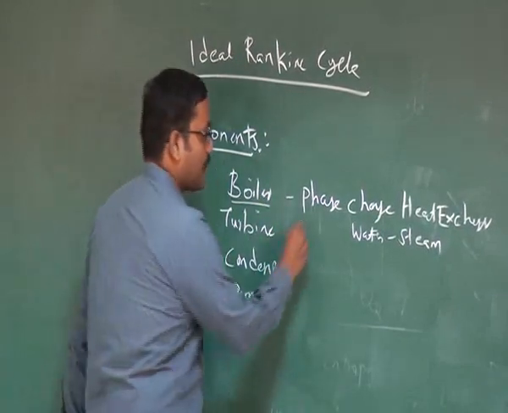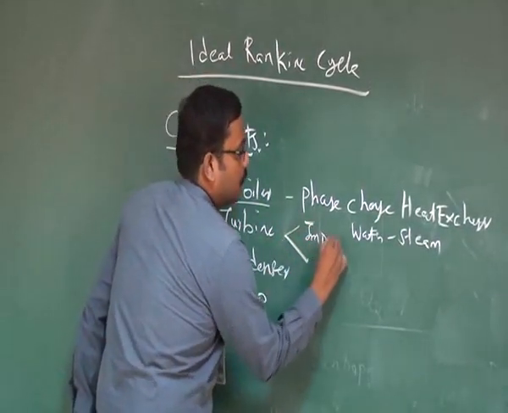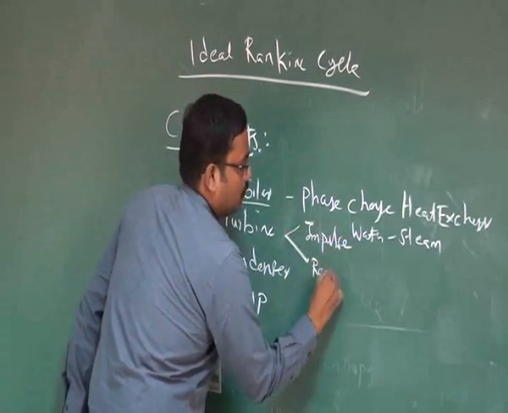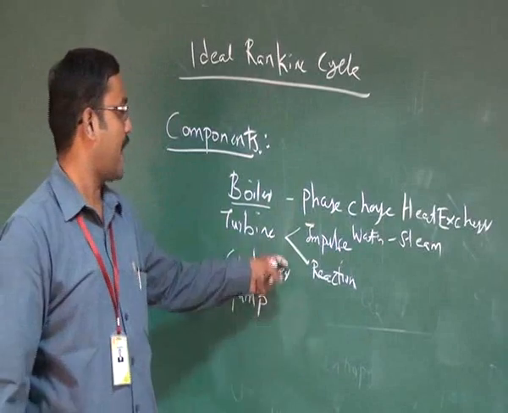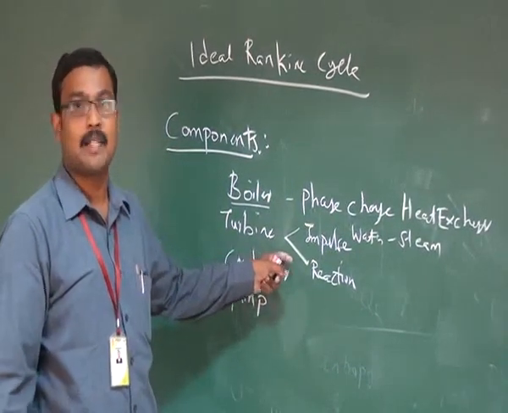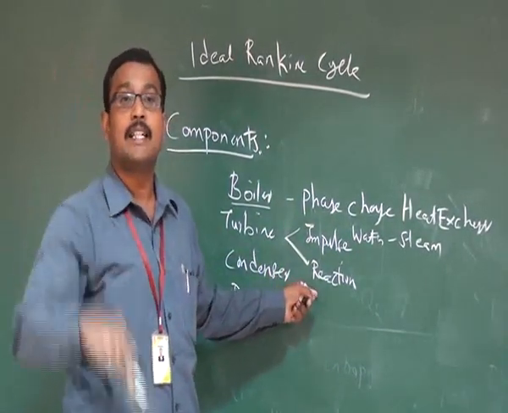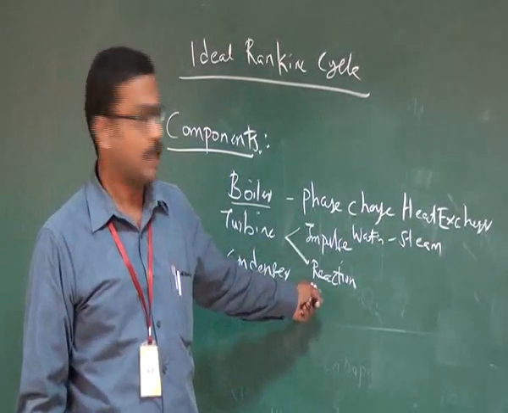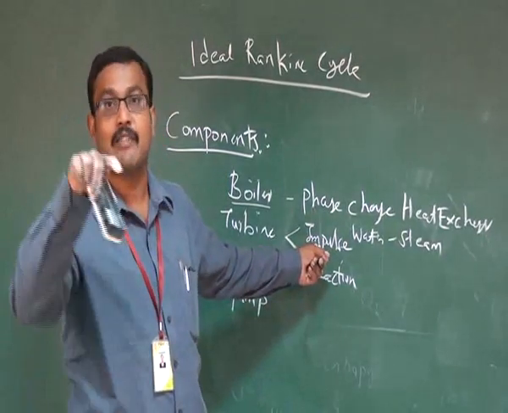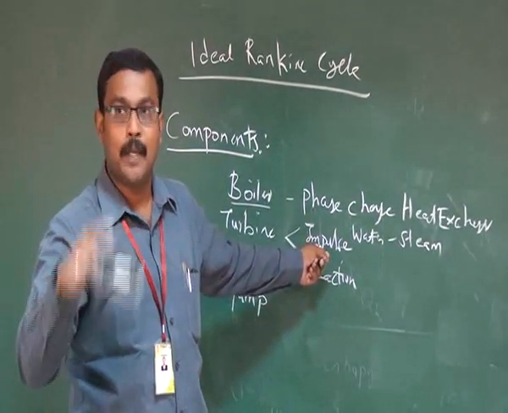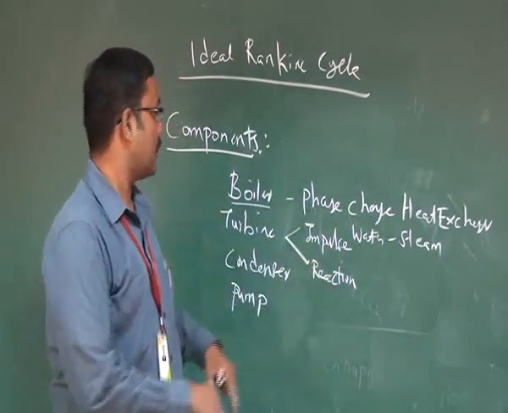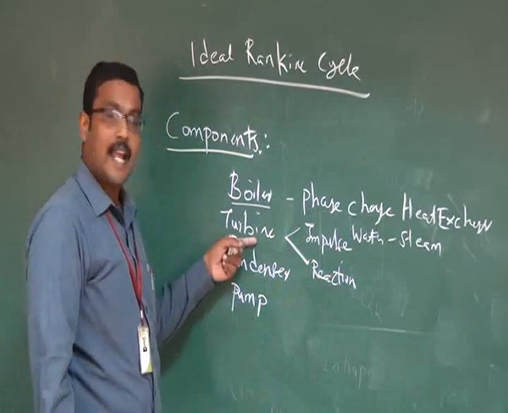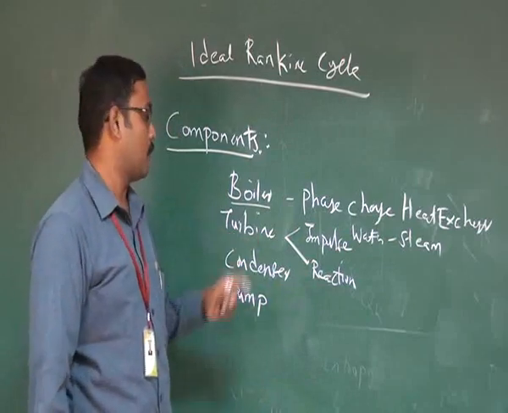It may be impulse or reaction. In the power plant, we are using reaction turbines. The reaction turbine, in the sense, the energy available at the inlet of the turbine blade is kinetic energy. The impulse turbine is nothing but the energy available at the inlet of the turbine blade is a combination of potential and kinetic energy. So all the power plants use reaction turbines to produce power output.